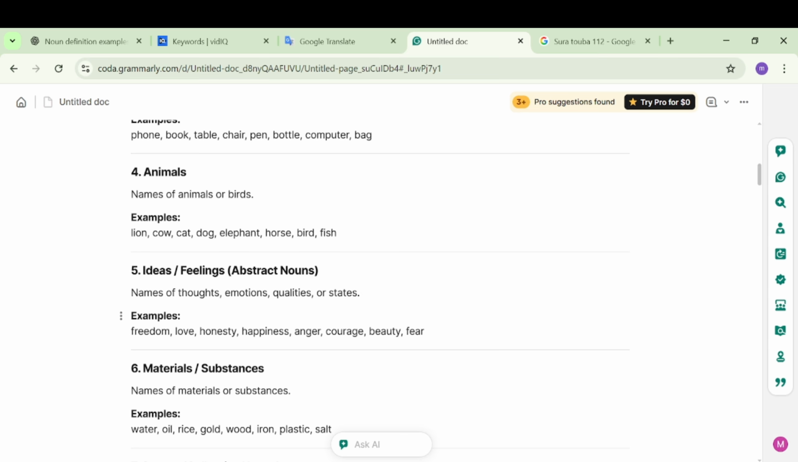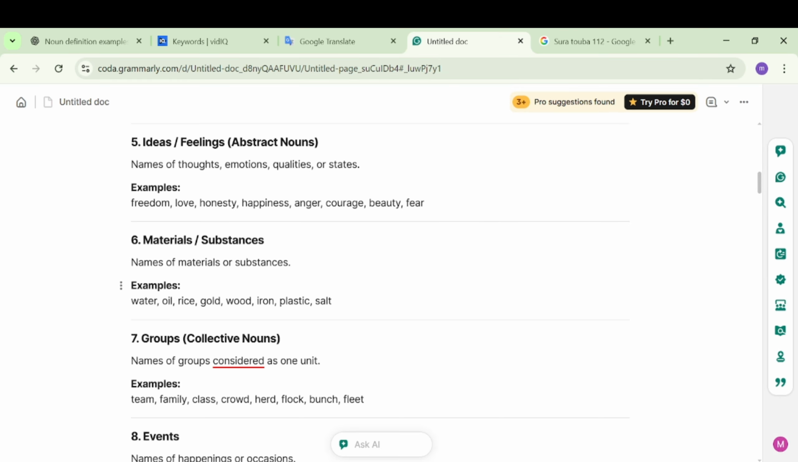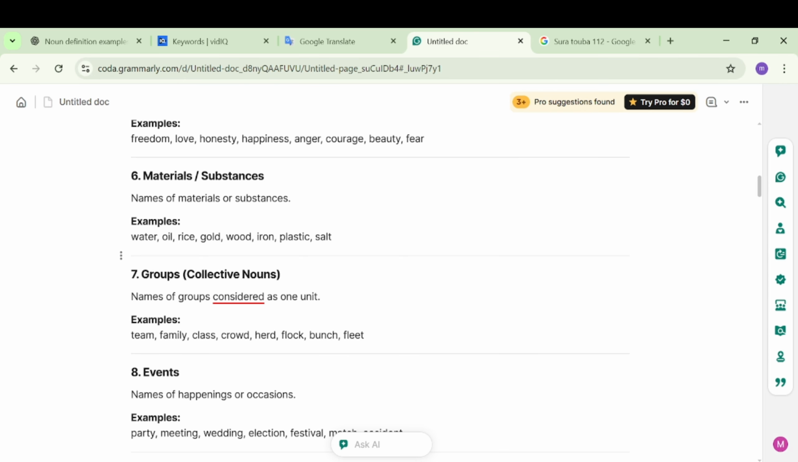Then ideas or feelings can be nouns, abstract nouns, like honesty, happiness, anger, courage, beauty, fear, can be called nouns. Materials, like the name of materials or substances, for example water, oil, rice, gold, wood, plastic, salt, any type of materials' name can be a noun.